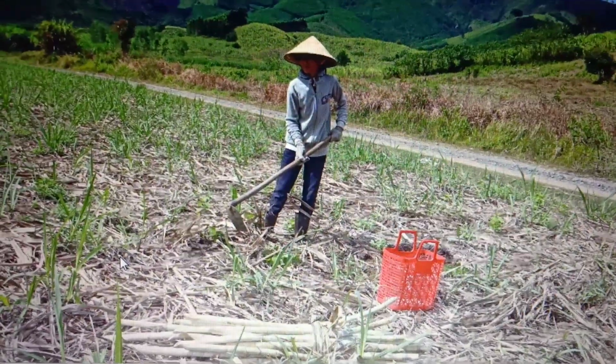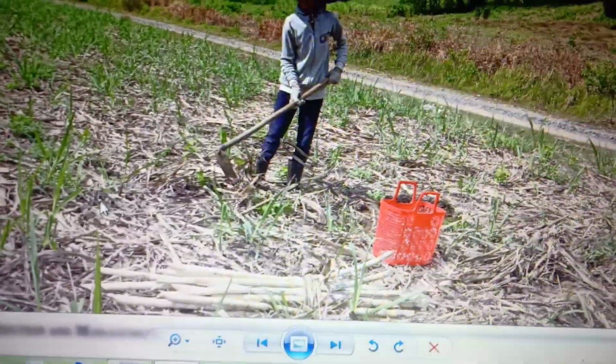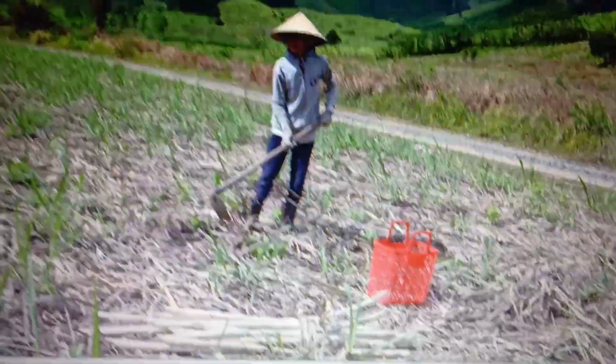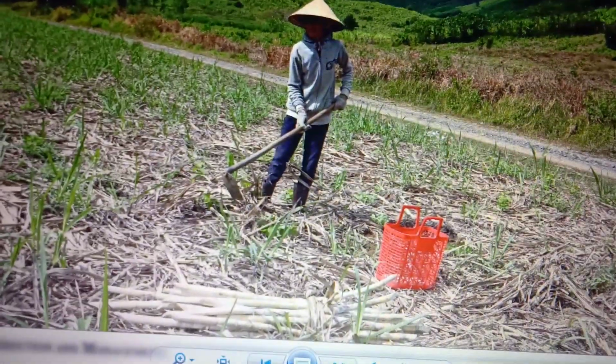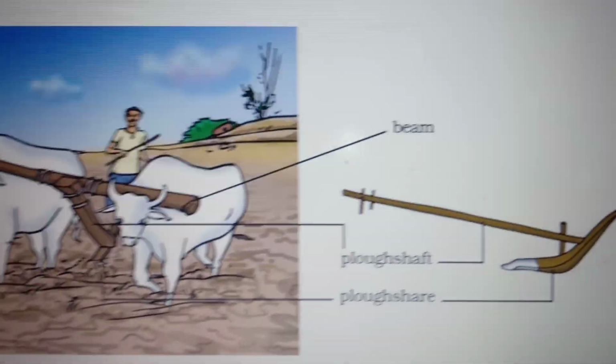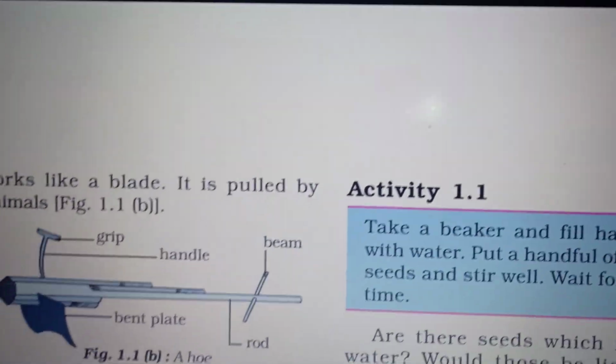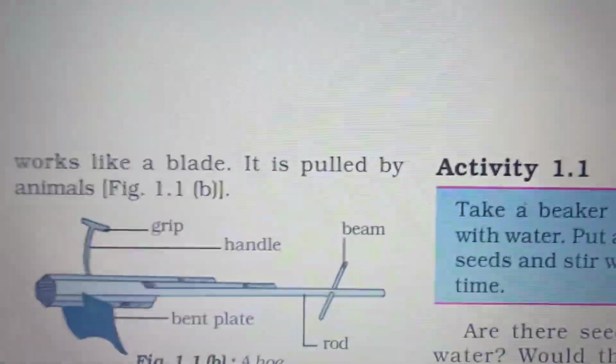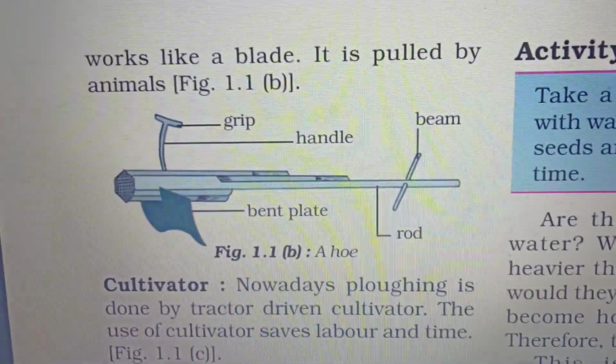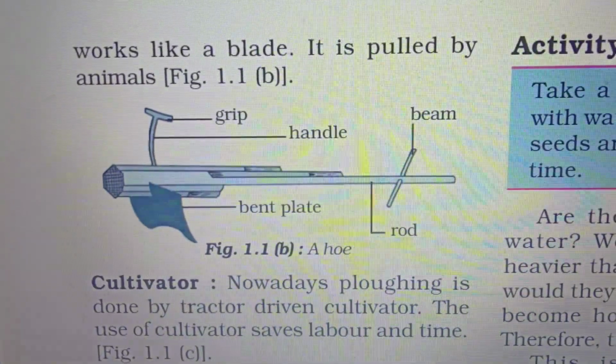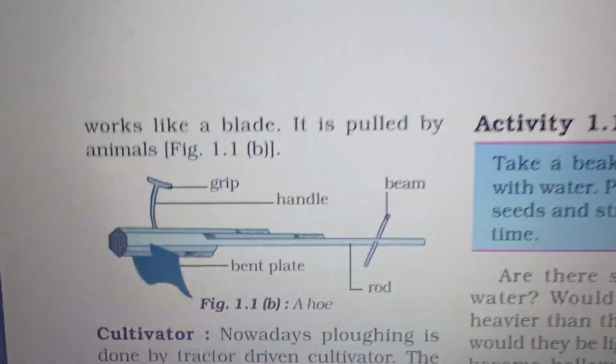The hoe. You can see it in your book also. Here they have given it very well. It is a simple tool which is used for removing weeds and for loosening the soil. That man is doing it in the picture.